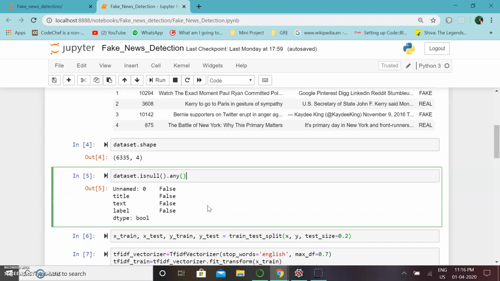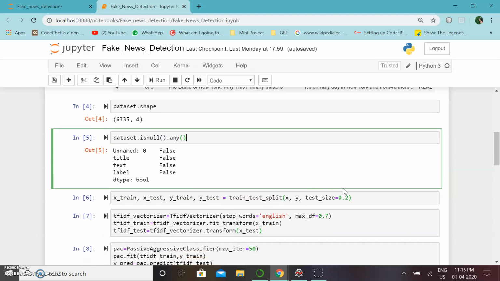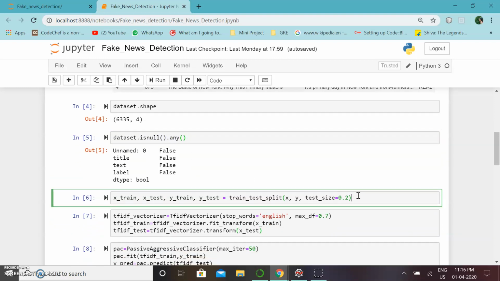We then perform data pre-processing where we clean the data by checking for null values in the dataset using function isNull.any. After this, we divide the data into train and test sets, which is in the ratio 80:20, where 80% is train set and 20% is test set.